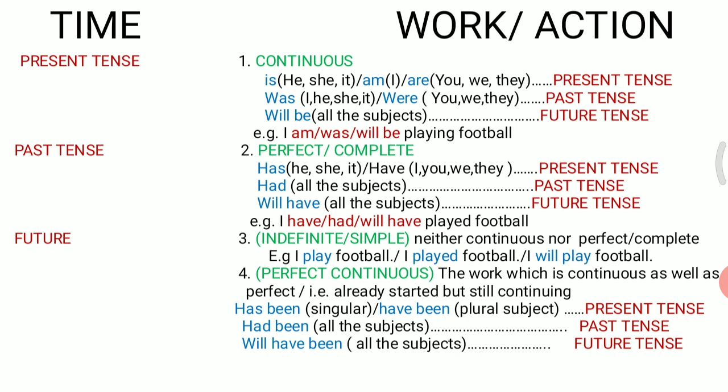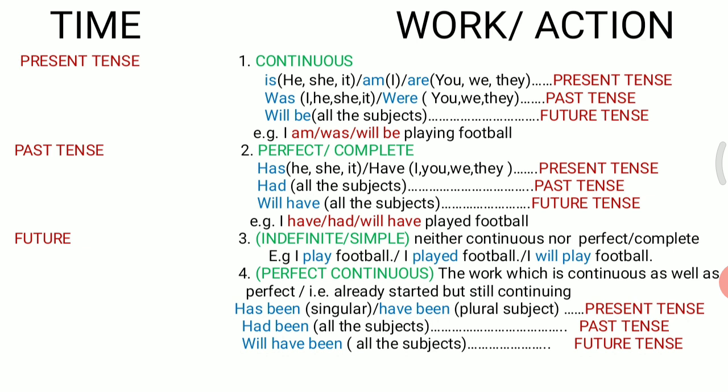And if your sentence is in simple past tense, you are going to use second form of the verb. And if your sentence is simple future or future indefinite, you are going to use will with your verb. I will play. He will play. I hope it is clear now.